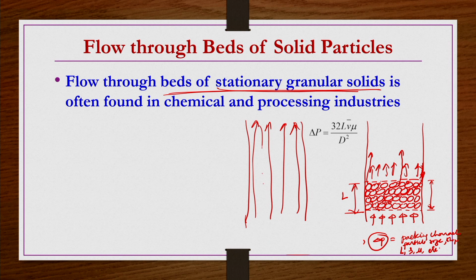Because here in the case of packing, there is no kind of obstruction. They are simply flowing through, but here a large number of particles are there. Each particle may be offering some kind of resistance to the motion of the fluid. So, the overall resistance offered by all the particles should be the overall resistance experienced by the fluid to pass through this kind of channel. So, this is what we are going to see basically, right.